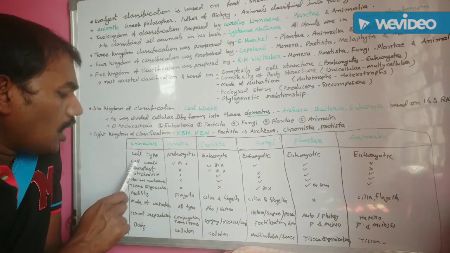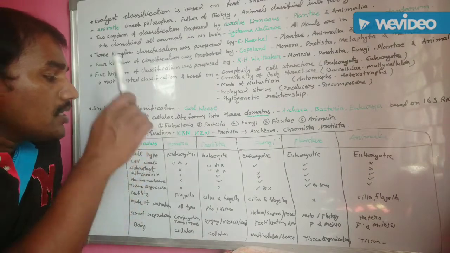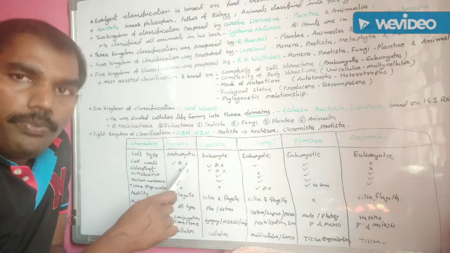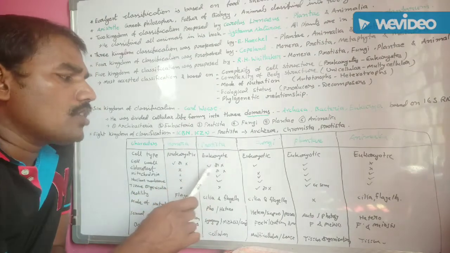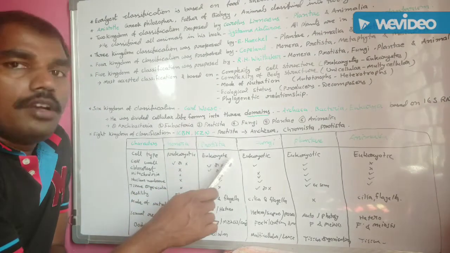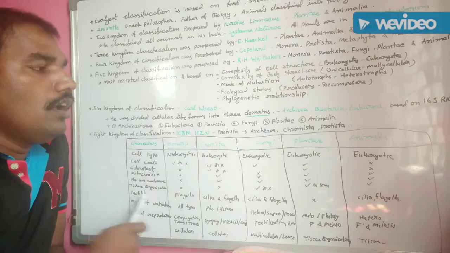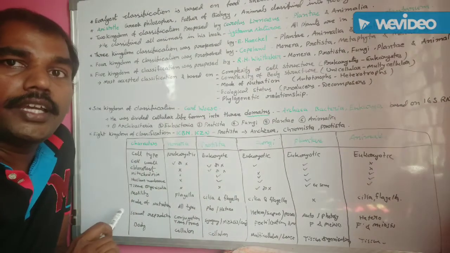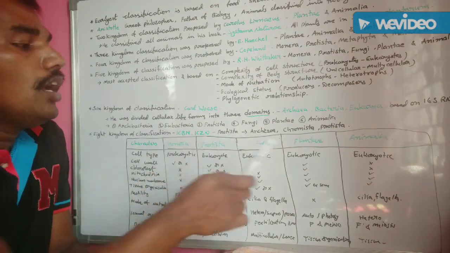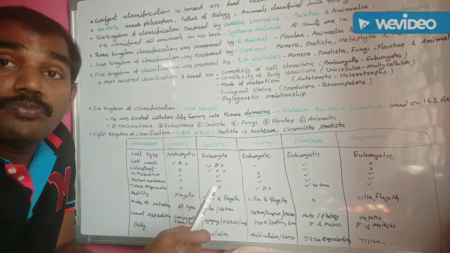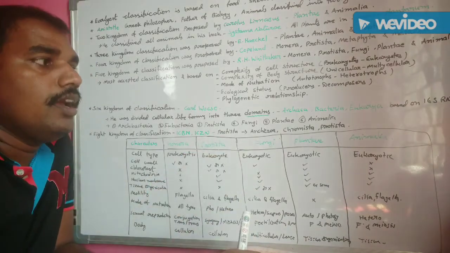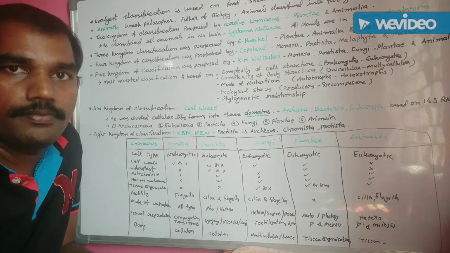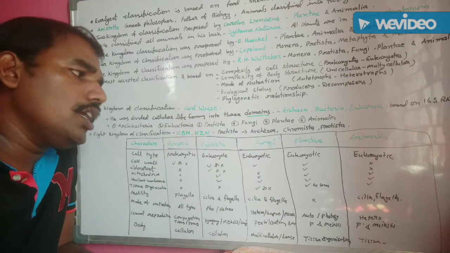Okay. The second one is cell wall. In some organisms, cell wall is present, in some organisms, cell wall is absent. In the Protista kingdom also, cell wall is present in some and absent in some organisms. But in fungal organisms, the cell wall is present. It is made up of chitin. The third one is Plantae. The cell wall is made up of cellulose. But in the Animalia kingdom, cell wall is completely absent.